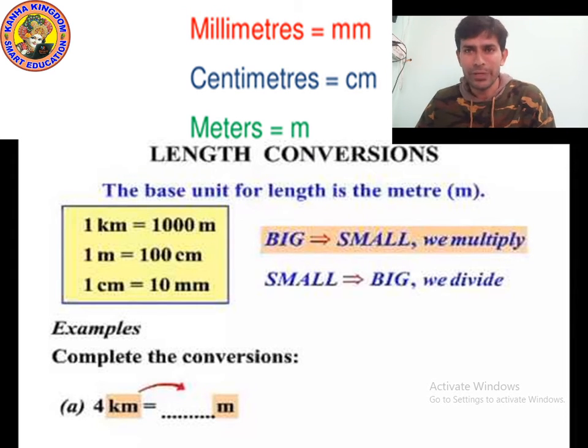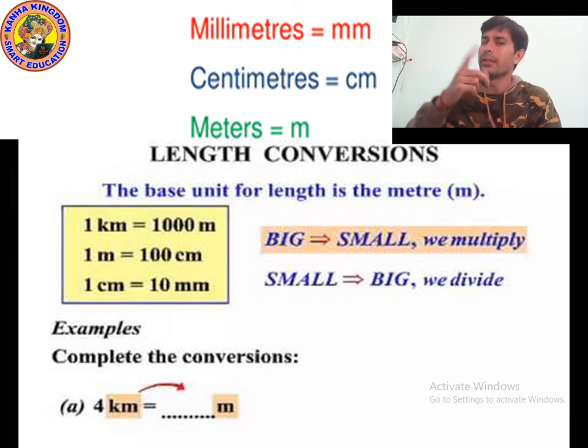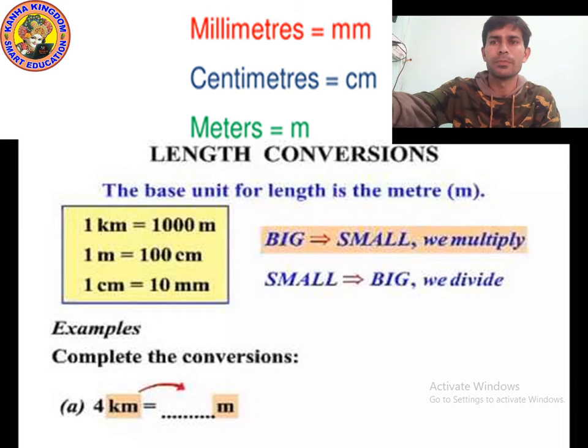And we know that 1 kilometer is equal to 1000 meter. So we will multiply 4 with 1000. 4 into 1000, 4000 meter. And in this way, we got the answer. I hope you understood. Now, let's move on to the next point.